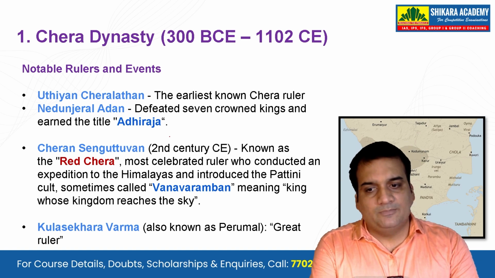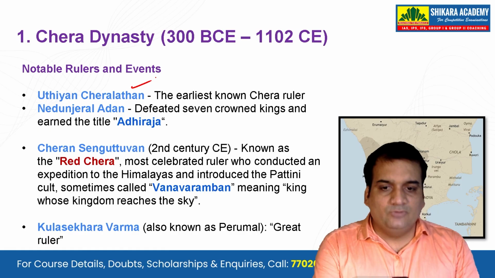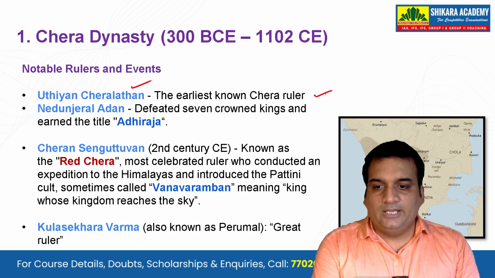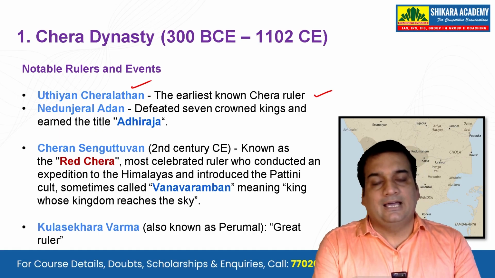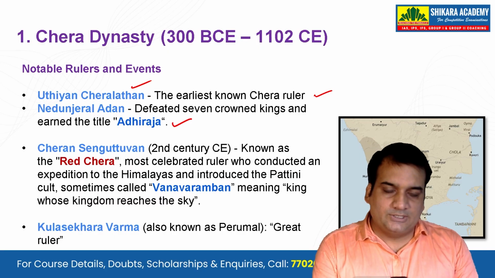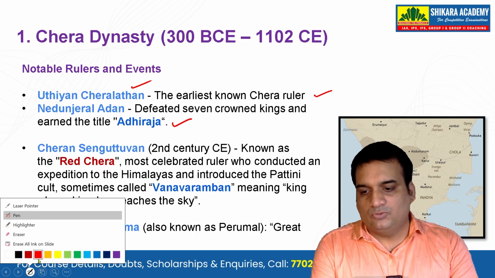Chera dynasty, some notable rulers were like Uthin Cheralathan, and he was the earliest known Chera ruler. After him, we will see Nedun Jeral Adan, who defeated 7 crown kings and earned the title Adhiraja. Then Cheran Sengotuan, obviously one of the most famous Chera rulers that we know about.